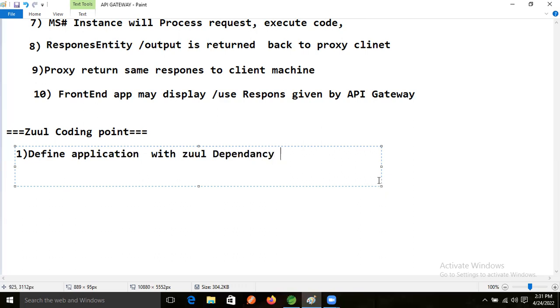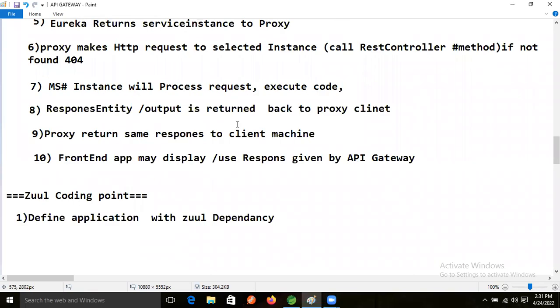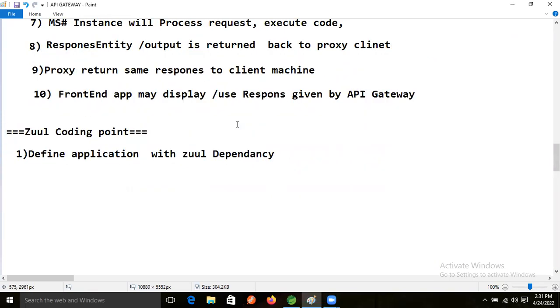With Zuul dependency, after that what? Once we define one application or one project with Zuul dependency, then in the main class of that project we will enable the Zuul proxy. Enabling the Zuul proxy means what?